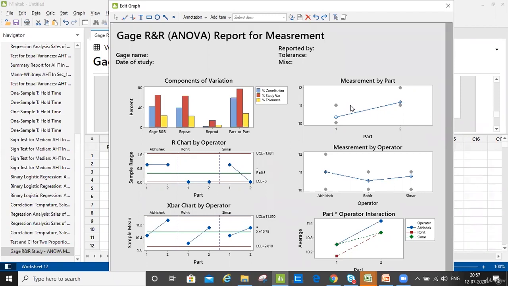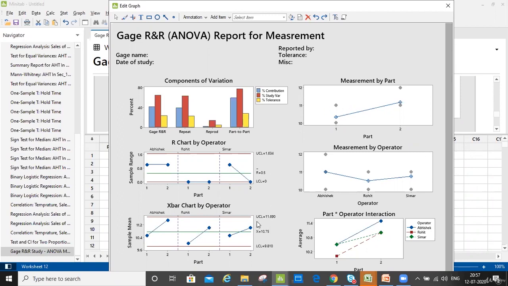Let's not talk about UCL and LCL right now. USL and LSL, that was the upper specification and lower specification. This is UCL. This is the control limit. Okay. I haven't covered the control limit yet. So don't worry about it. We will discuss the control limit in the control phase. So don't look at these numbers here. Just look at the graphs. So your answer is absolutely correct.